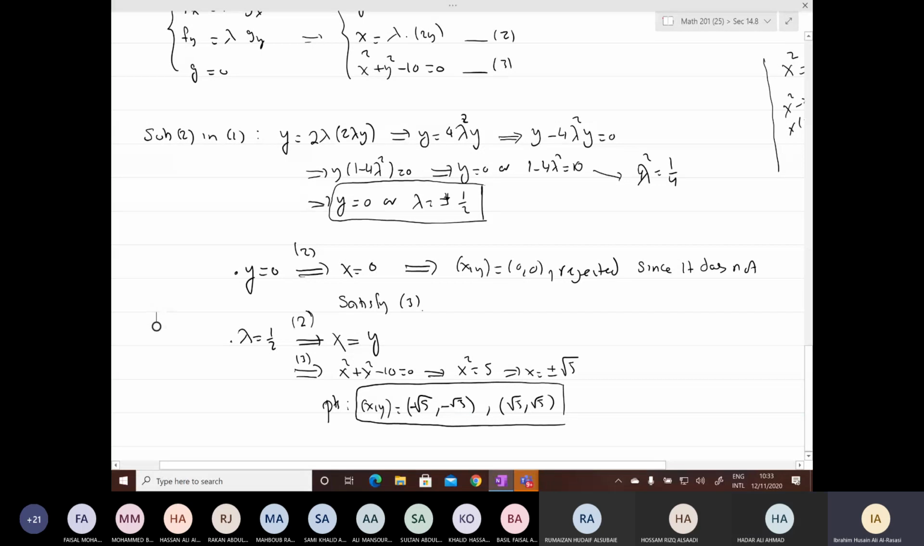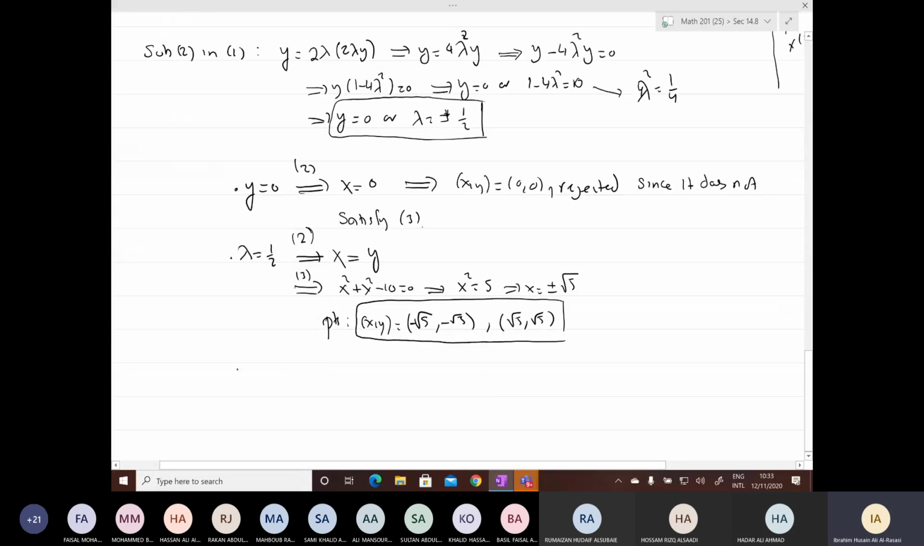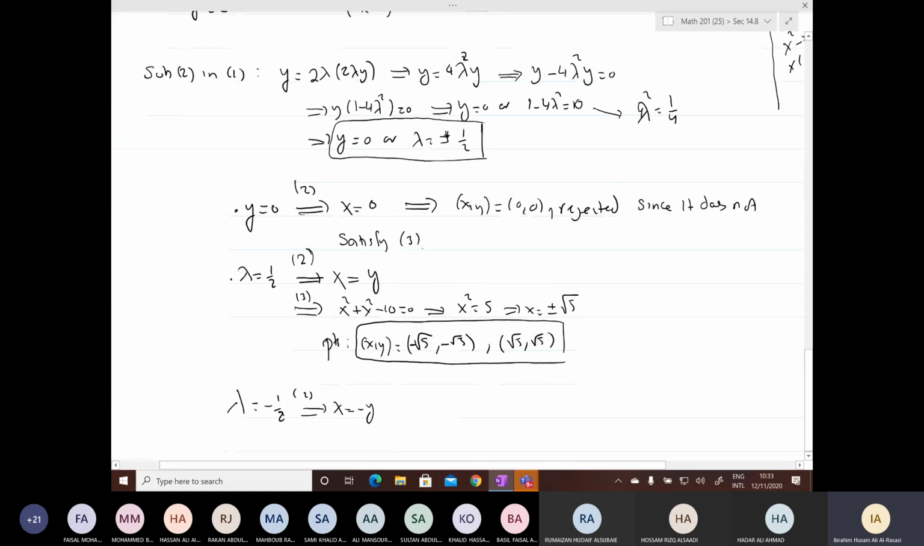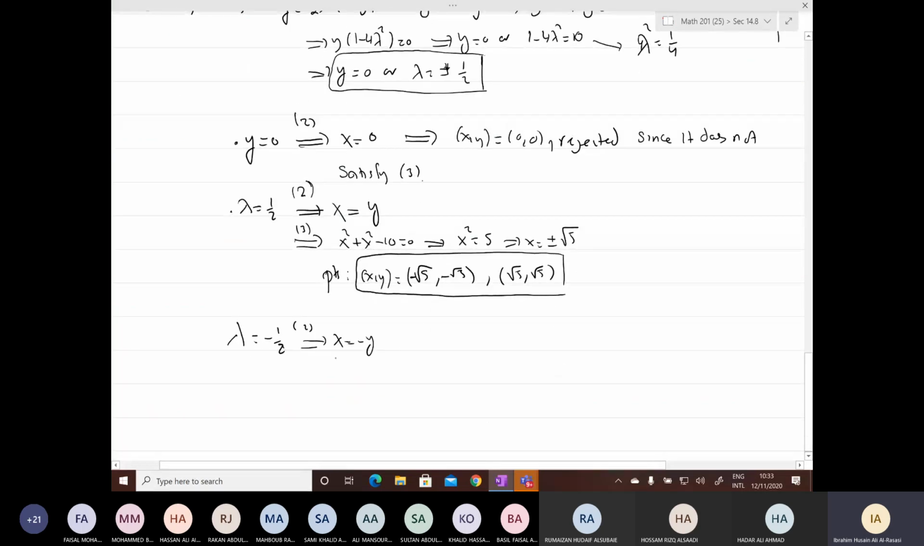Now we take lambda equals minus half. Again, you substitute in 2, you get x equals minus y. Because x equals lambda, which is minus half, times 2y, will be minus y. And as in the previous case, now substitute in 3, you get x squared plus x squared minus 10 equals 0, x squared equals 5, and hence x equals plus or minus root 5.